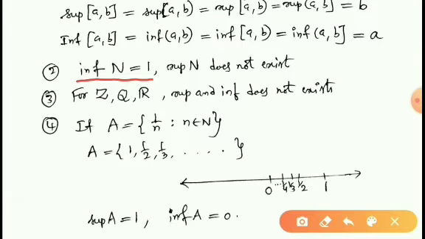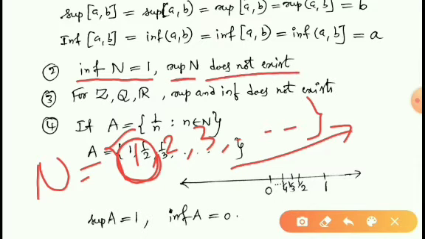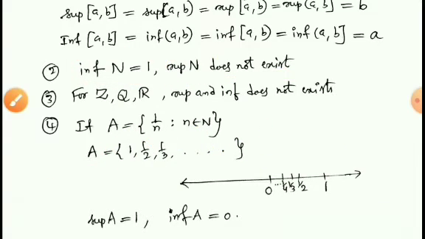So for the set of natural numbers, we know that N is equal to 1, 2, 3, and so on. For the set of natural numbers, 1 is the infimum, that means the greatest lower bound. So what is the supremum of this set? There is no supremum of this set because it is not bounded above. Therefore, supremum of N does not exist. Infimum of N is equal to 1. Supremum of N does not exist.